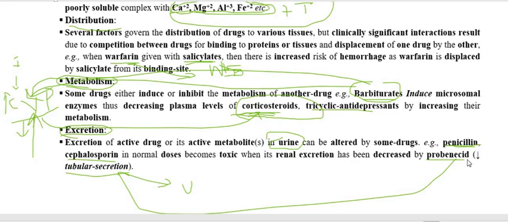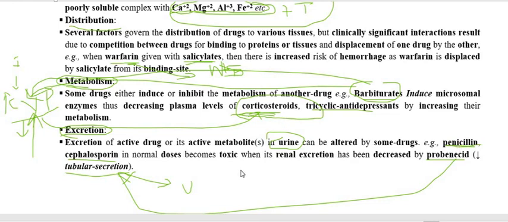Another drug, probenecid, is an inhibitor of tubular secretion. So when we use penicillin or cephalosporin along with probenecid, probenecid checks the tubular secretion of these two drugs.